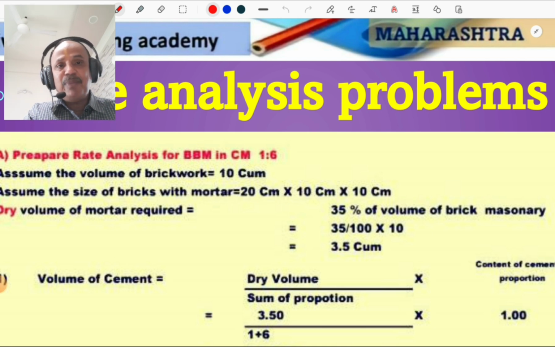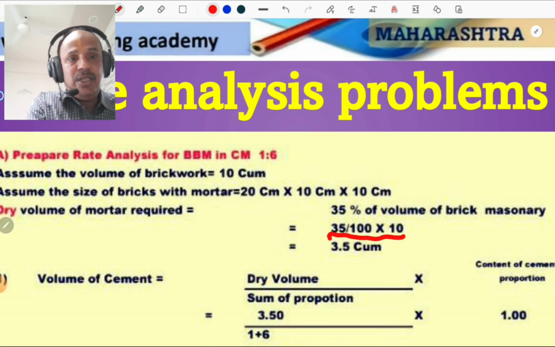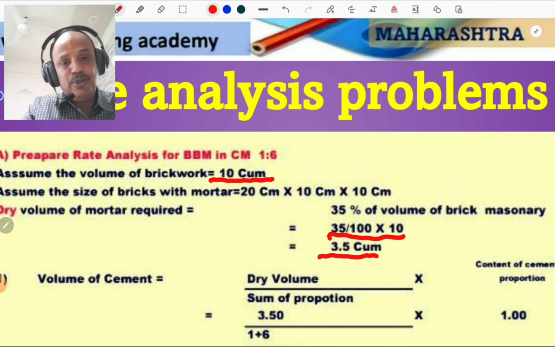So 35% of the 10 cubic meter, because we are going to consider the volume of brickwork as 10 cubic meter. So the dry volume required for the brick masonry is 3.5 cubic meter.